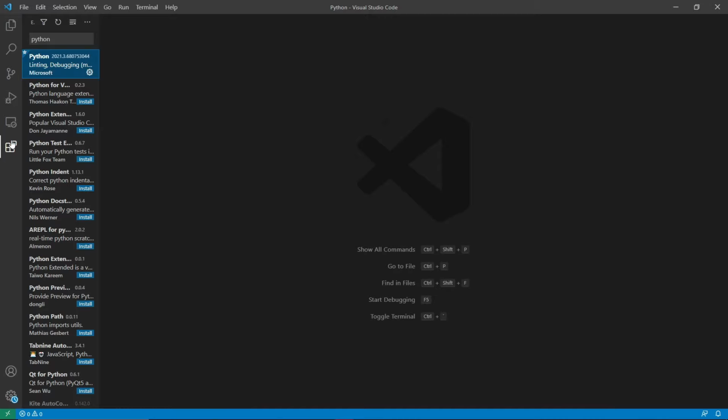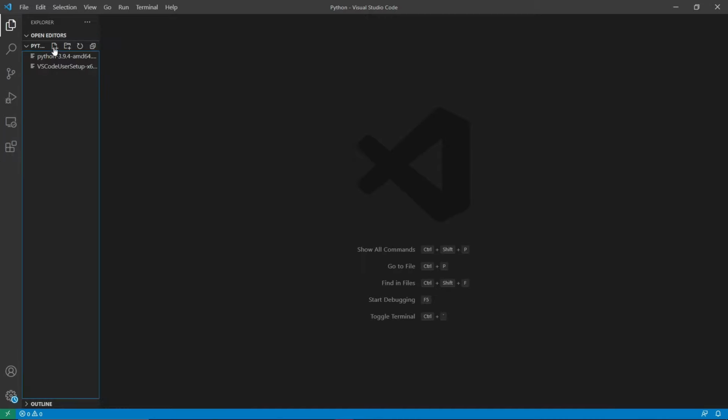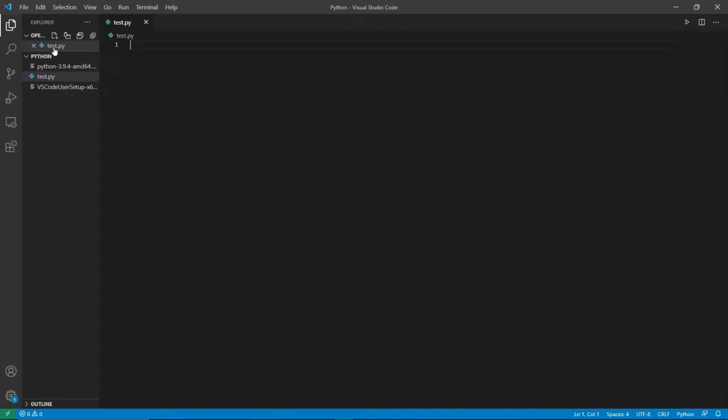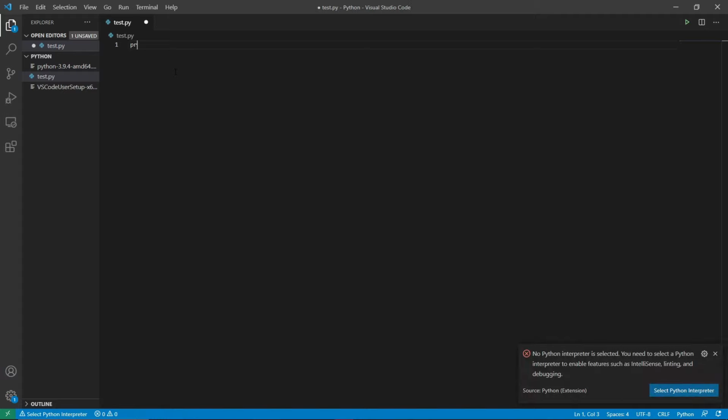So I will just close all these things, and I will just try to create a new file with the name test.py, and inside that file I will just write a print statement. So I will just try to print out something using this file and check whether the Python is working properly or not. So I will just type here hello world,